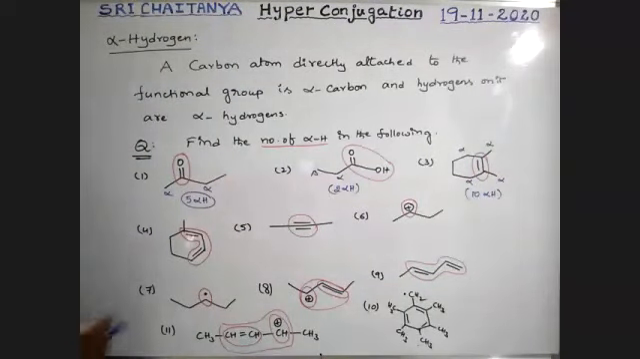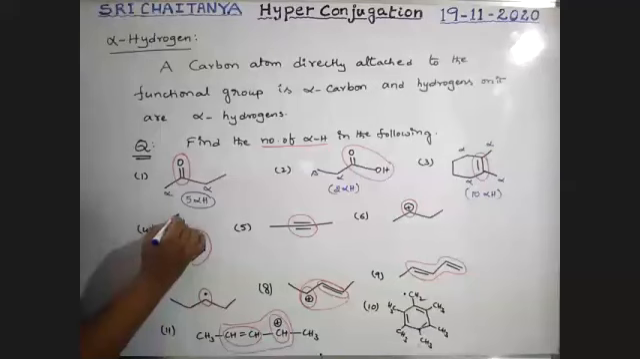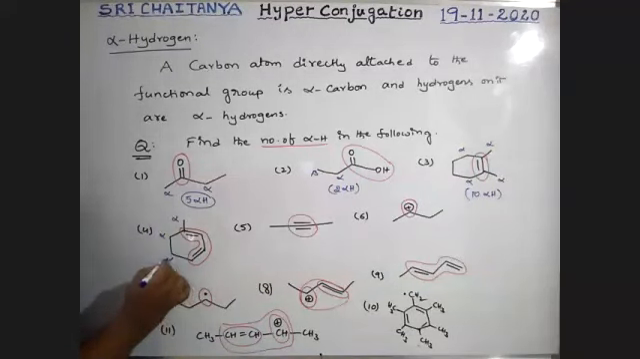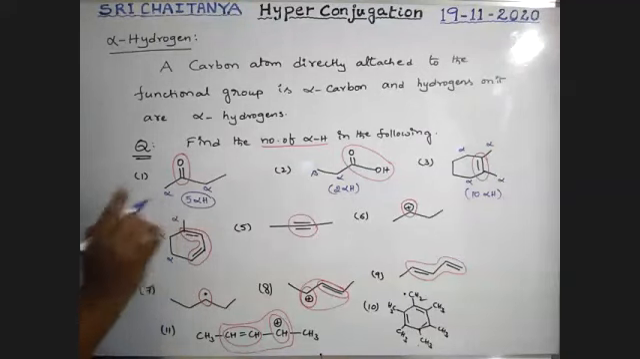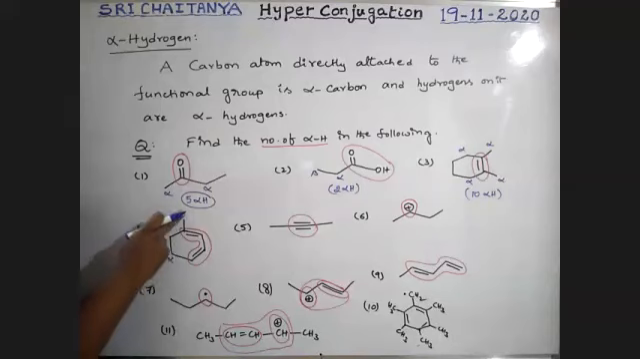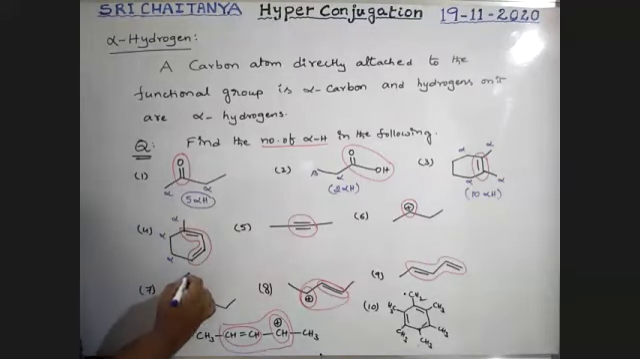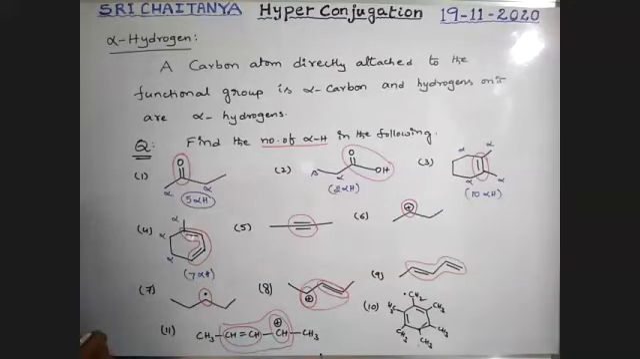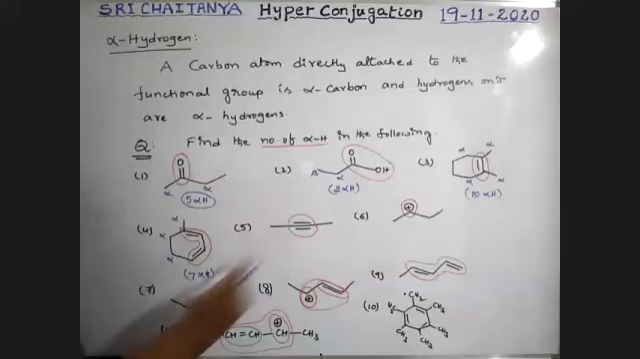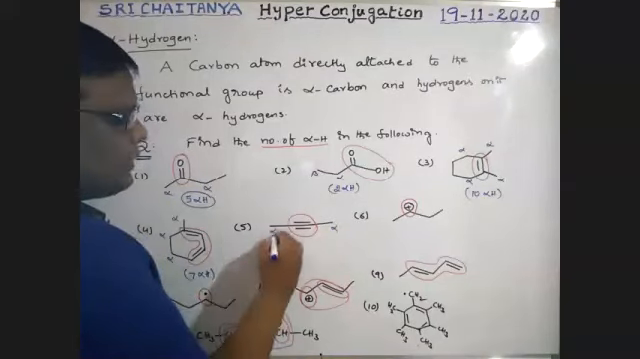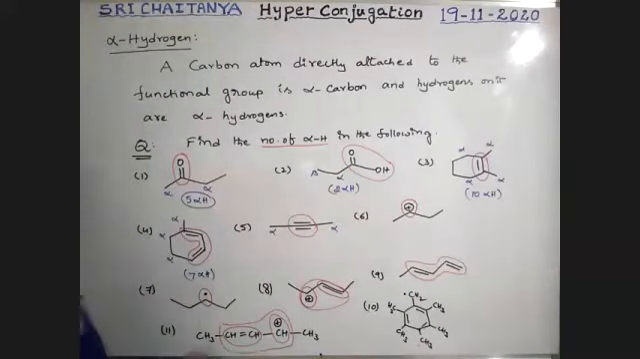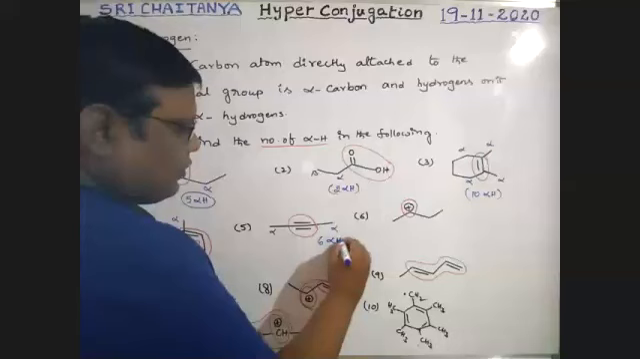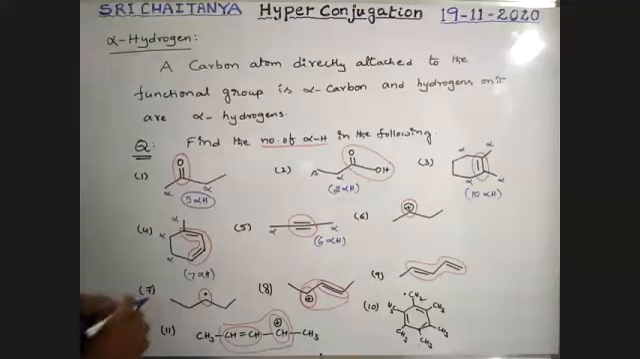Okay. Next here. So this is an alpha carbon. This is alpha to this. This is alpha to this. This is alpha. So this one, this one, this one: total 3 alpha carbons. So 3 plus 2 plus 2, total 7 alpha hydrogens. Next here. This is an alpha carbon. This is an alpha carbon. Yes, 6 alpha hydrogens.